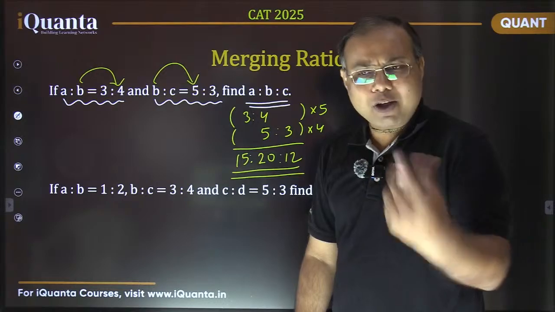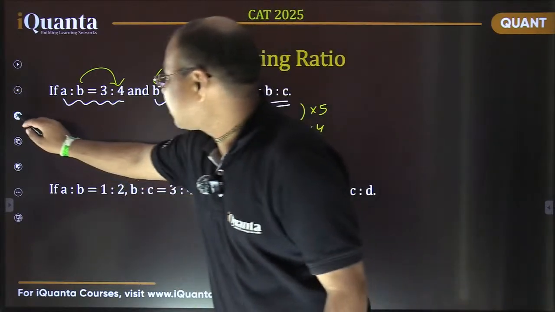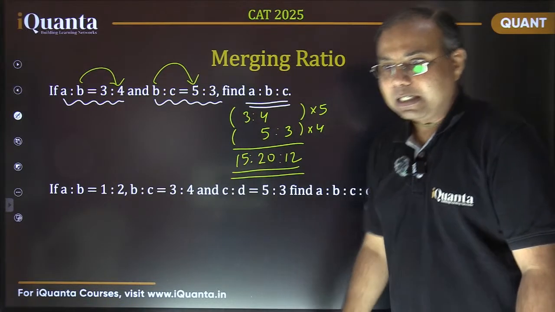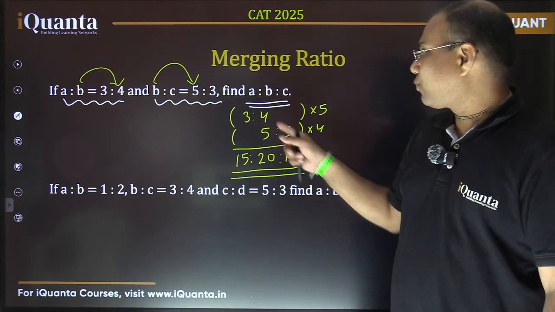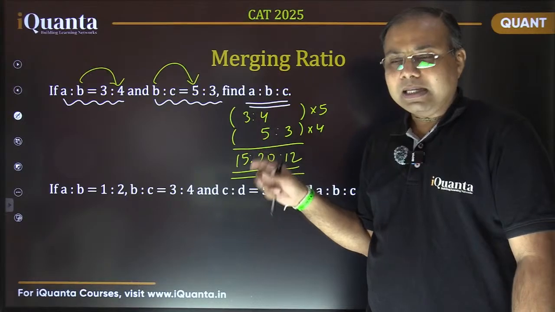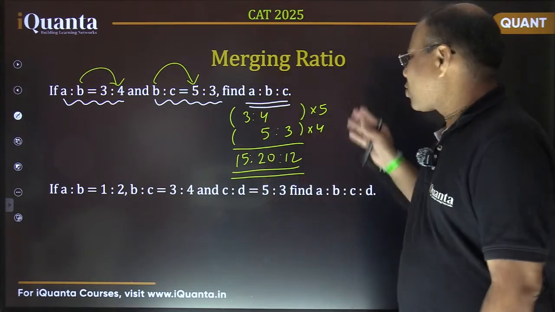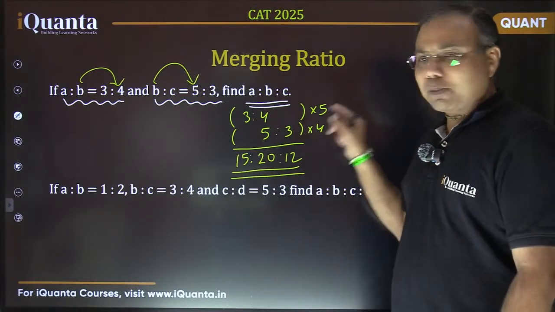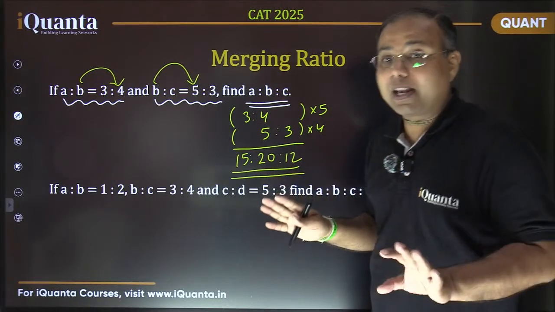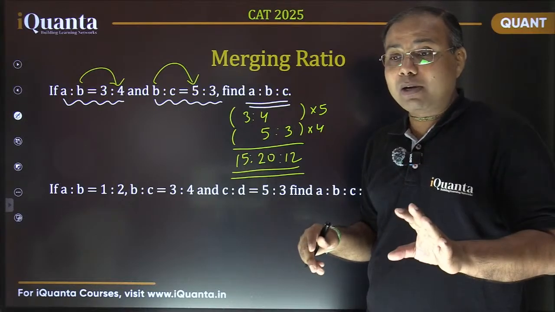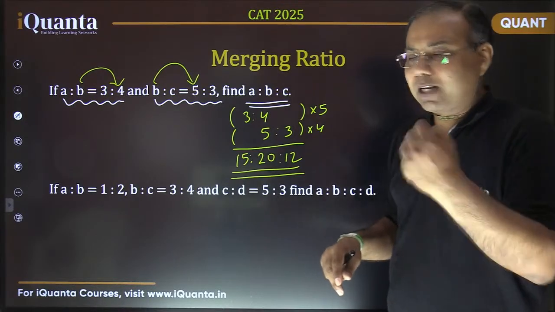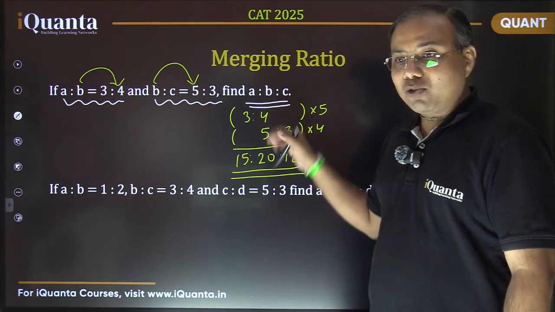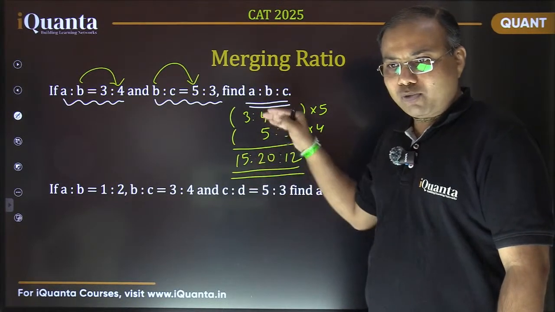Now there is some quicker way also. Let's see this. The originally given ratios are 3:4 and 5:3. Sometimes you may doubt, why do we have to multiply like that? Can we do it without multiplying? By the way, what we have done is perfectly fine. But based on this only, there is another quick method which you can make use of. So this ratio was 3:4, right? We need to find the overall ratio here.